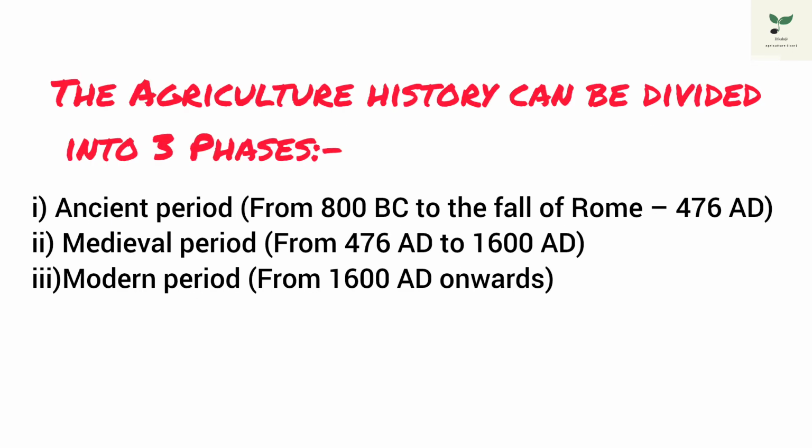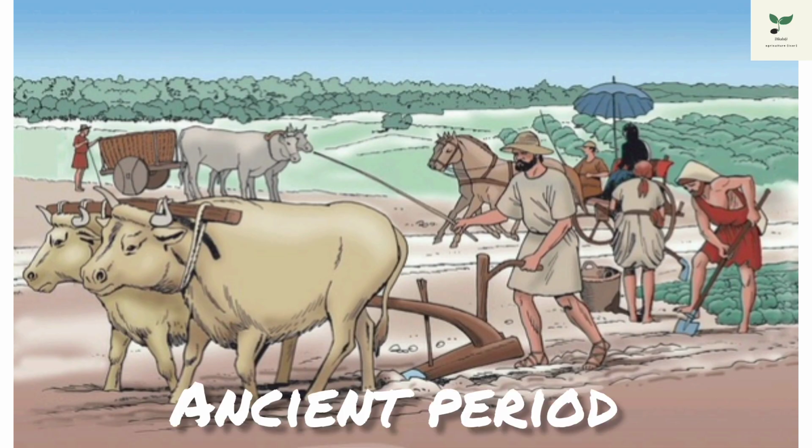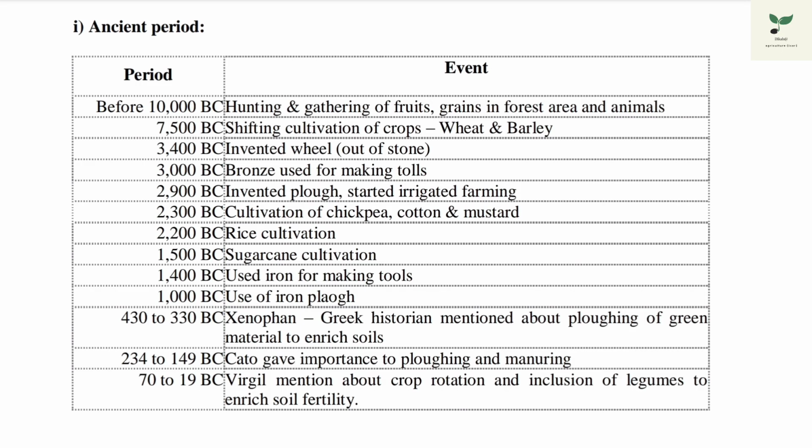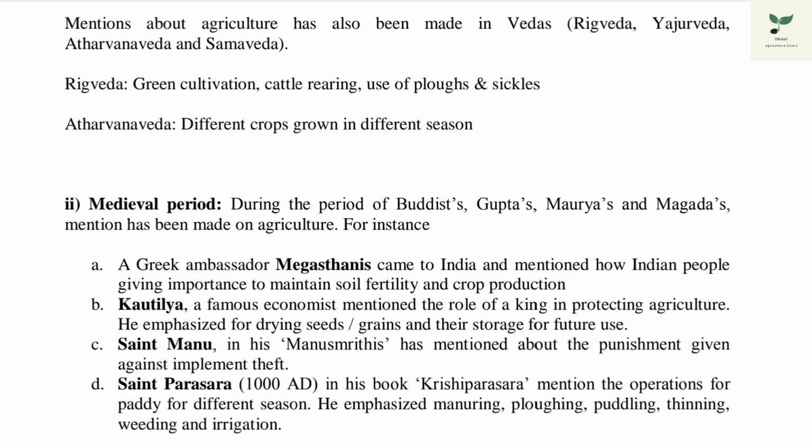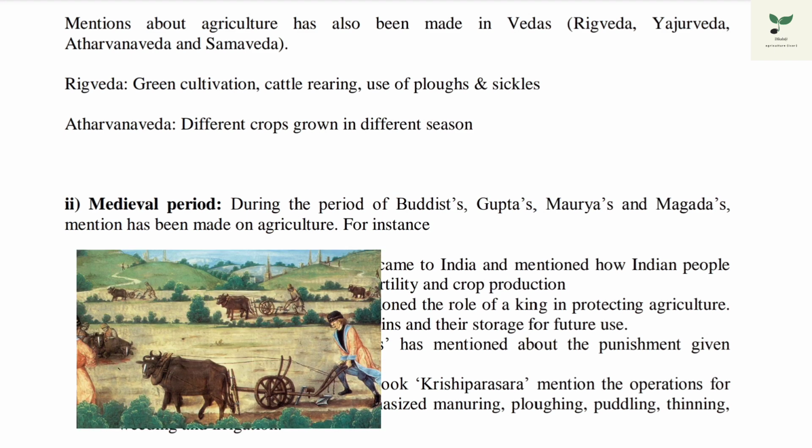The agriculture history can be divided into three phases: ancient period, medieval period, modern period. Ancient period events are hunting, shifting cultivation, invention of the wheel, bronze, irrigation farming, rice cultivation, sugarcane cultivation, etc. Agriculture has also been mentioned in the four Vedas. In the Rig Veda, it is mentioned about green cultivation, cattle rearing, use of plough and sickles. In the Atharva Veda, how different crops are grown in different seasons.